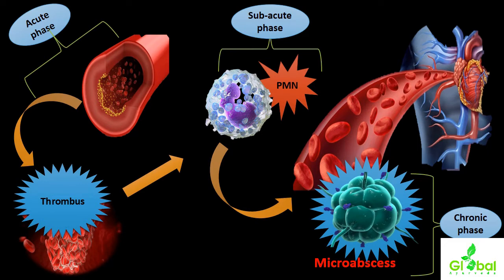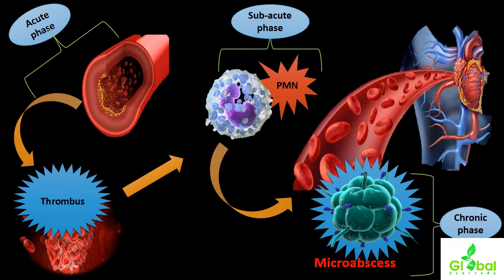Whenever we discuss the pathophysiology of TAO, it can be classified as acute phase, subacute phase, and chronic phase. Within each phase, we can see characteristic changes, like the formation of thrombus and thereby the formation of microabscesses, and thereby other characteristic features over the vascular wall.